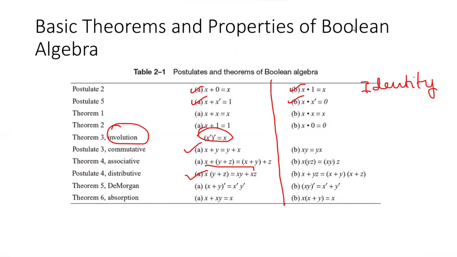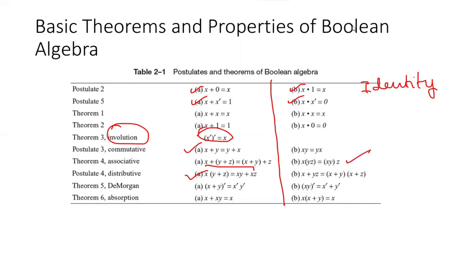If the operators are the same, then you can have any grouping among the operands. I can group y and z together, or I can group x and y together. The same also applies for your AND operator. That is the associative law.